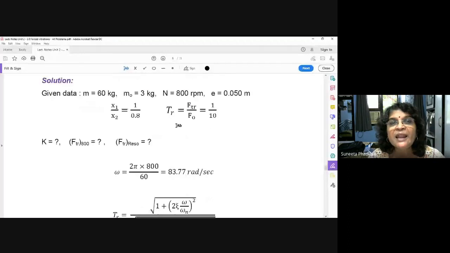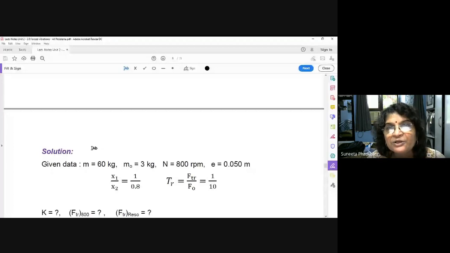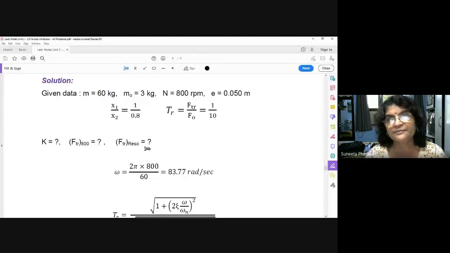So FTR at 800 RPM, question mark. Okay. Then thirdly, we want to determine the force transmitted to the foundation at resonance. At resonance means omega upon omega n is equal to 1. So we also want to find out FTR at resonance is equal to question mark. Understood? Okay. So let us find out first thing, the stiffness of the spring.